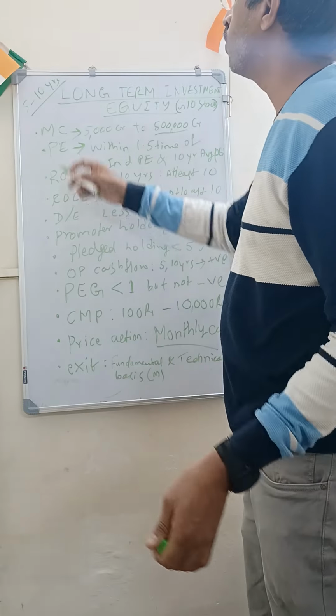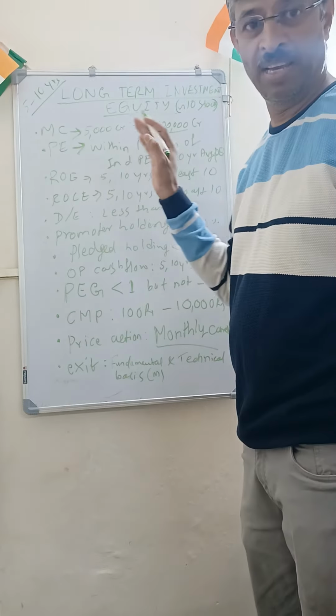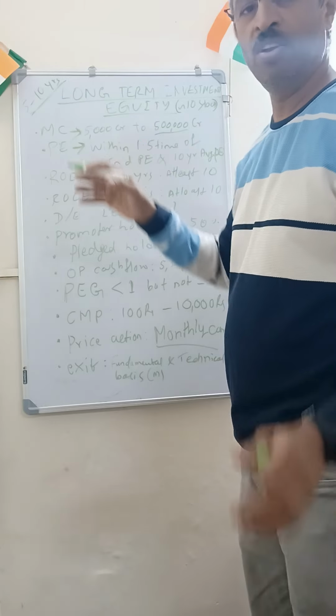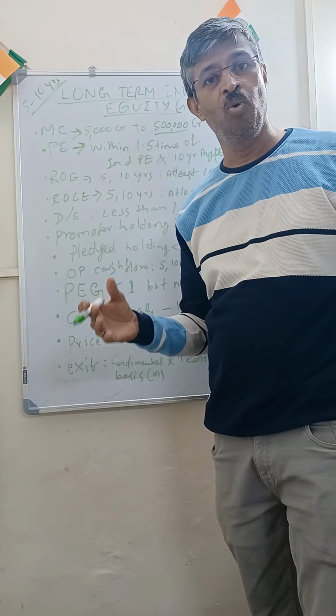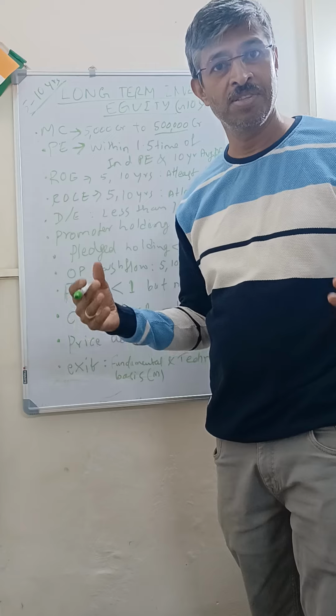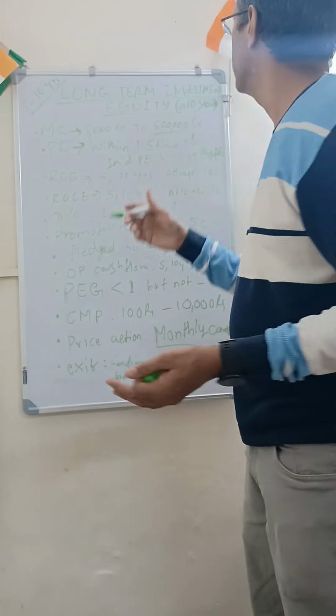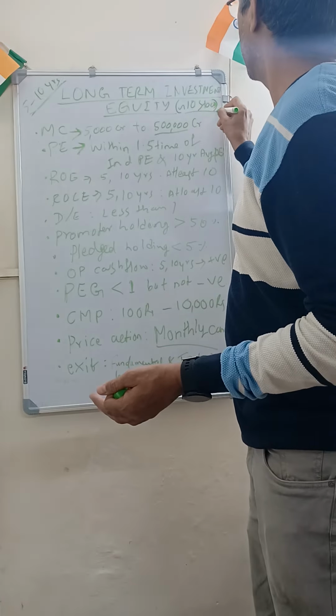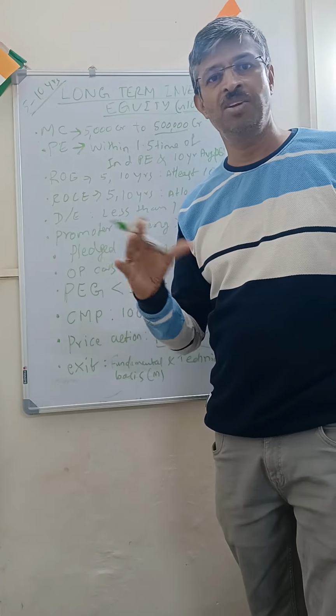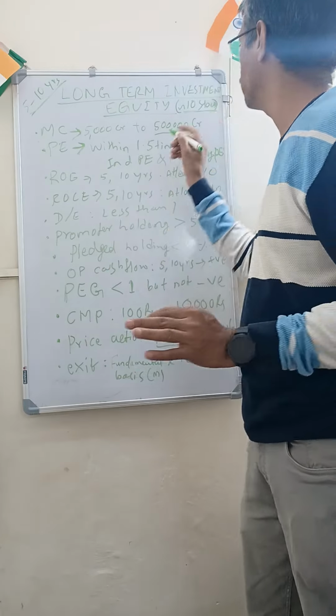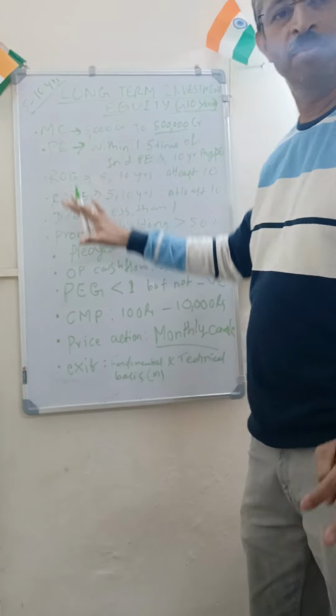So when I say long-term equity investing, I am talking about a time horizon of 5 to 10 years. You should be able to hold it for 5 to 10 years or even longer if you wish. So I am targeting about 10 stocks. 10 to 15 is okay, but around 10 stocks is what I am targeting. So what are the parameters I see?